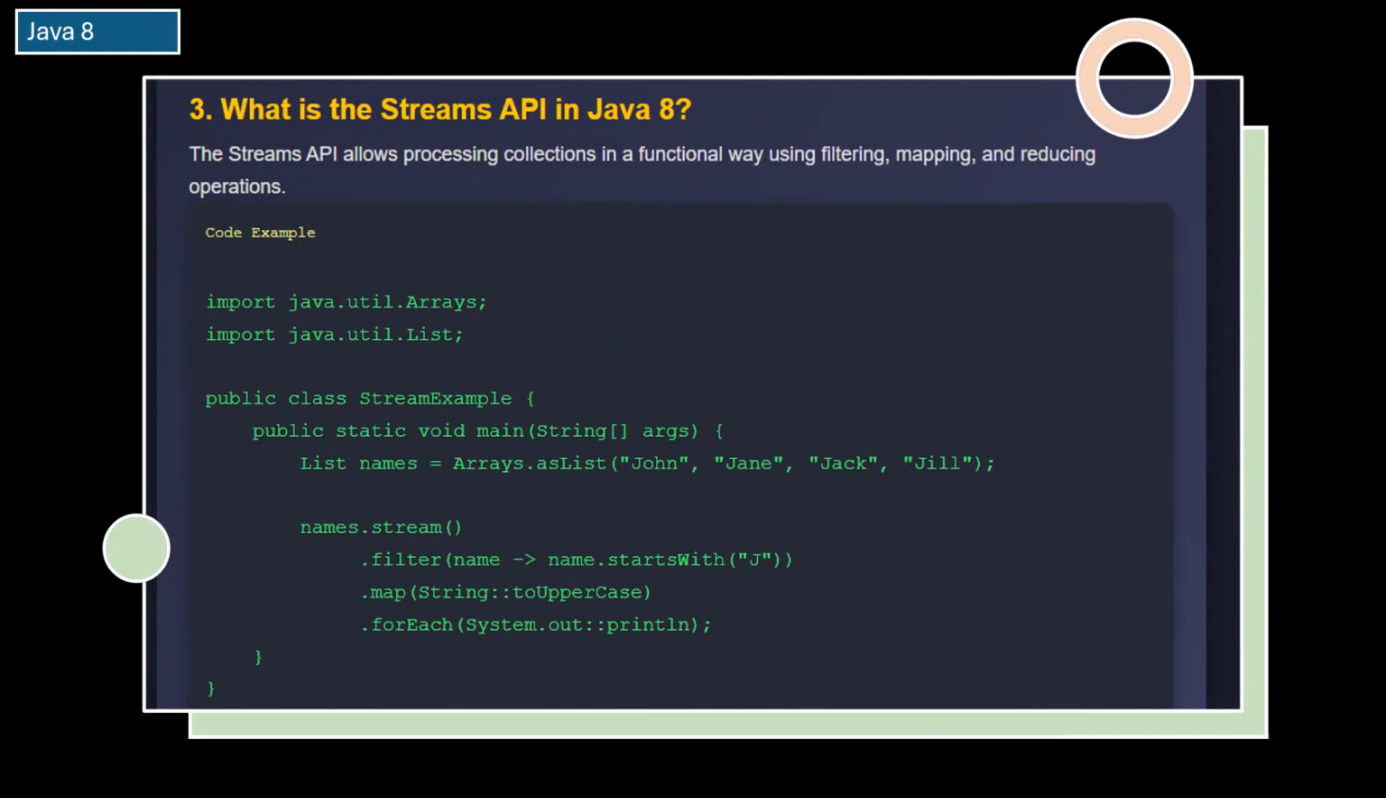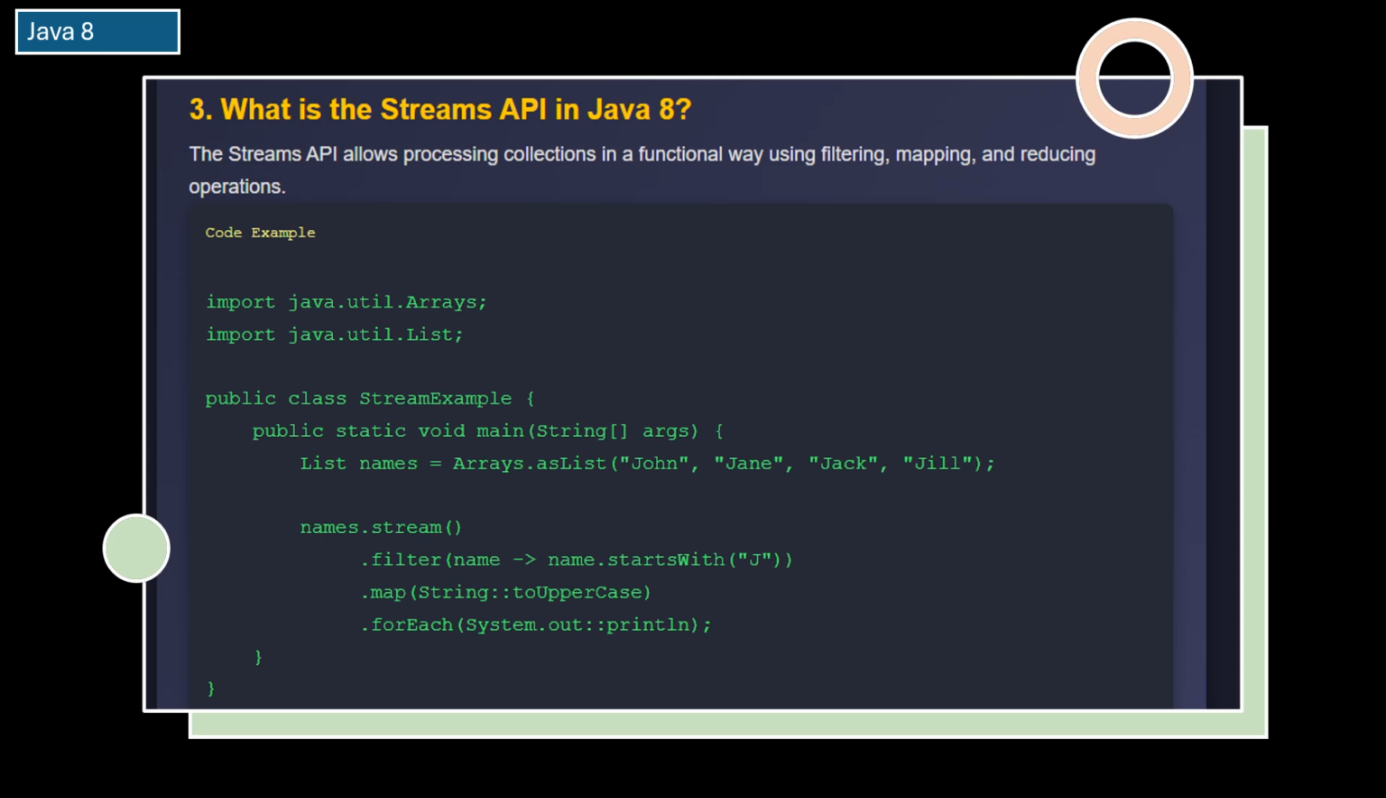Let us go to the third question. What is the Streams API in Java 8? The Streams API is a feature in Java 8 that helps process collections in a simpler and more functional way. Instead of using loops and writing a lot of code to filter or transform data, you can use streams to do it in a clean and readable manner.